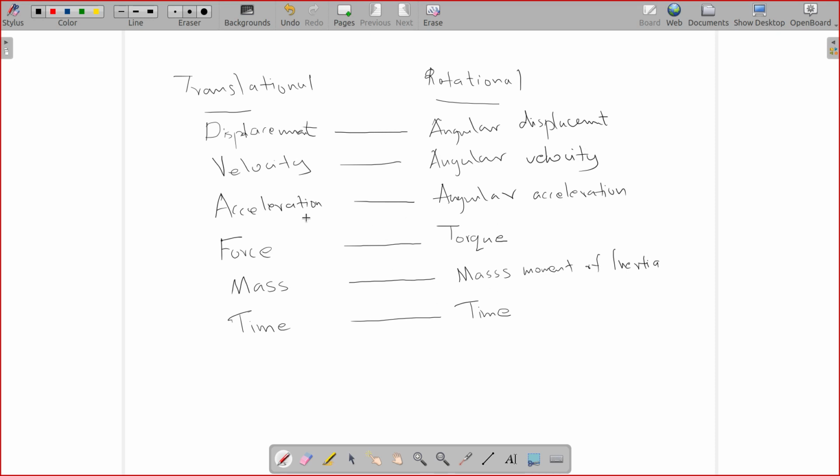So torque is the equivalent of force. Force tends to cause linear motion in translation, and torque tends to cause rotational motion. And you know how it is defined. There will be a difference in unit also.